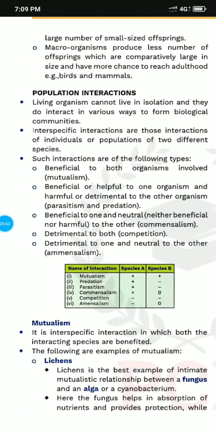Now the population interaction. Living organisms cannot live in isolation. They interact with the biological community. Interspecific interactions are those where the individuals or populations of two species interact. Such interaction can be beneficial, somehow it can be neutral, somehow it will be detrimental, and there are other types of things.